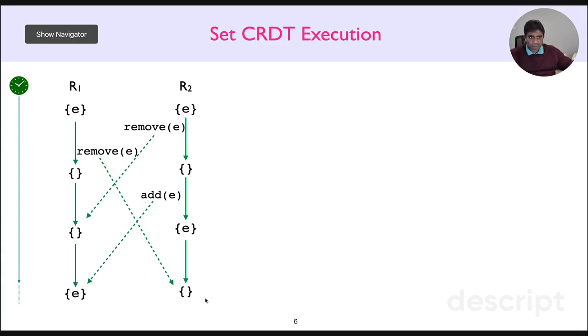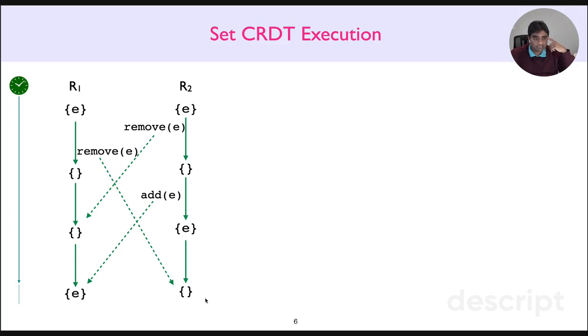So how do we fix this execution, right? Note that the network is already causally consistent. It already delivered messages in causal order. So clearly a causally consistent system is not enough to preempt this anomaly. The contention here is about the relative ordering of concurrent adds and removes, which are on the same element and therefore conflict, right? So what we need is a stable arbitration semantics, something like add-wins, which consistently orders concurrent conflicting adds after removes, right? But implementing this arbitration order is not easy, as we now have to track element-wise causal dependencies, perhaps using a vector clock for each element. And this is not going to be easy, right? Because it requires a significant reengineering of the usual set data structure.